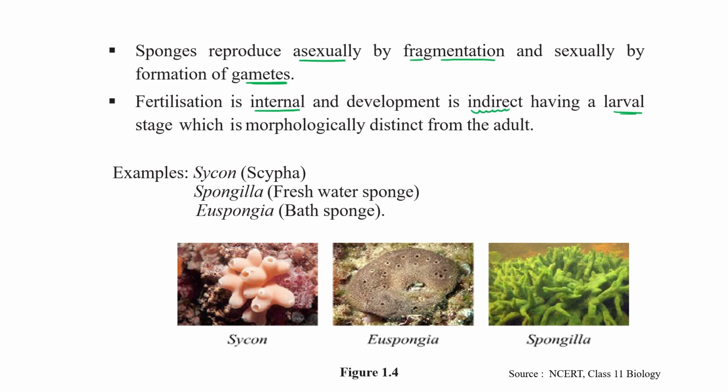Development is indirect because there are many intermediate stages, first a larval stage which is morphologically distinct from the adult. What are the examples? Scypha, Spongilla, or Euspongia. This is a picture of Euspongia, popularly known as bath sponge, and this is Spongilla, a freshwater sponge. These are found in freshwater, and this is Scypha, found mostly in marine water. So this is all about the Porifera phylum.